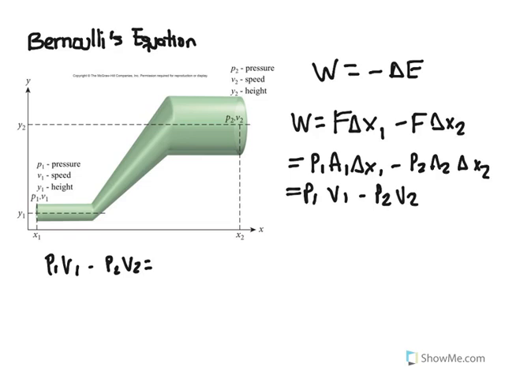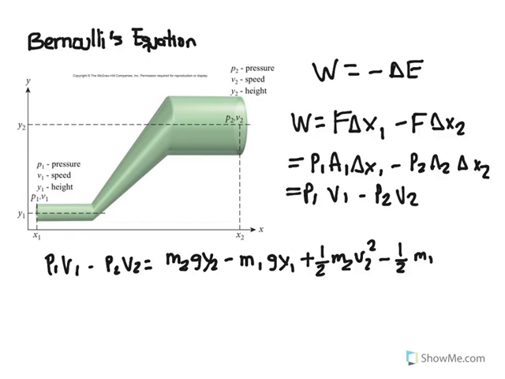Since we have a minus change, it's going to be final minus initial, so it's going to be mass 2 gravity height 2 minus mass 1 gravity height 1, which is the potential, and we're going to have as well kinetic plus 1/2 of mass in the section 2 velocity 2 squared minus 1/2 of mass 1 velocity 1 squared. Is it okay?